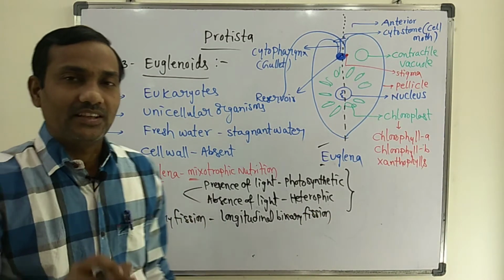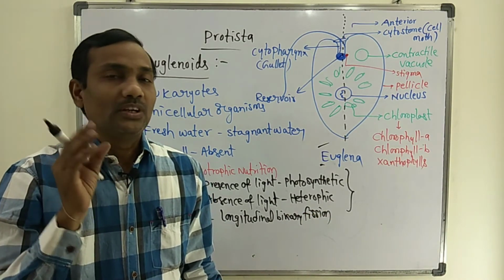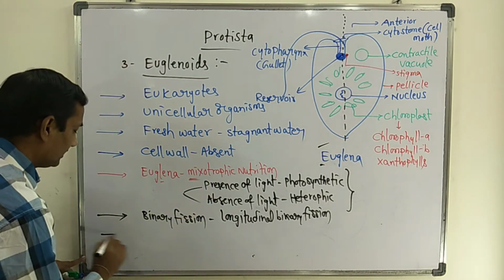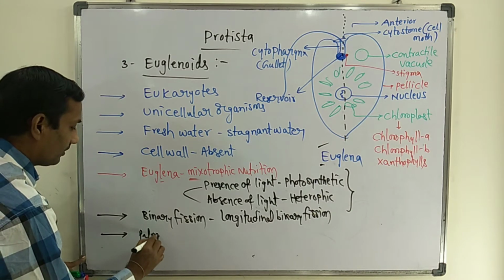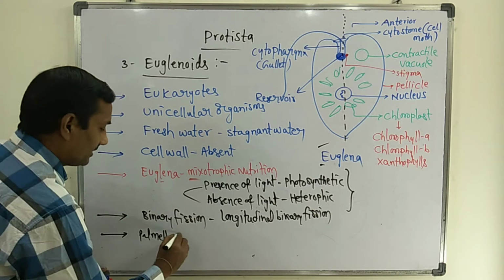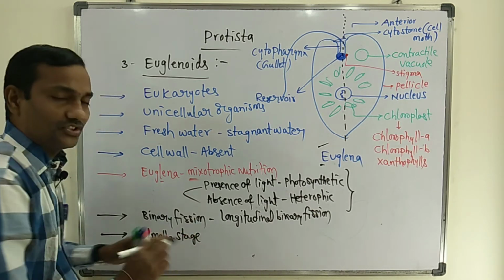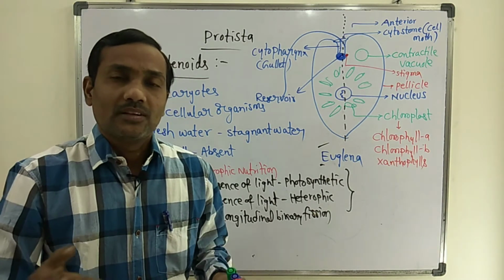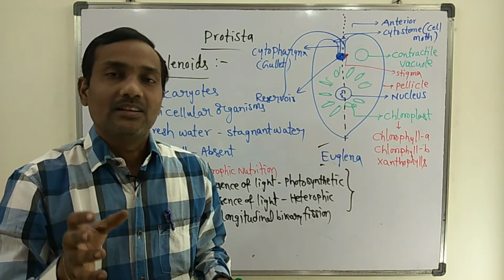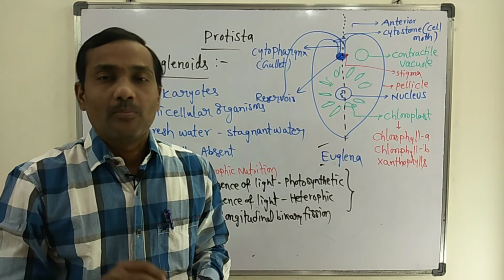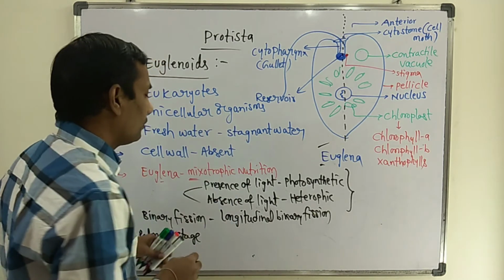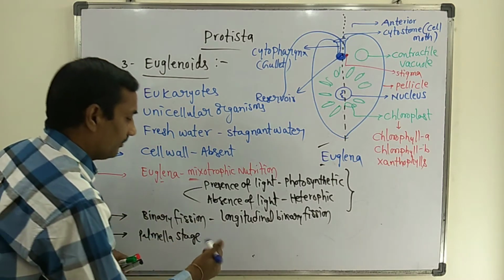In addition, the majority of euglenoids exhibit the Palmella stage. That is a unique feature seen in euglenoids. In the Palmella stage, many cells are surrounded by a gelatinous layer. That can be seen in euglenoids, especially in Euglena.